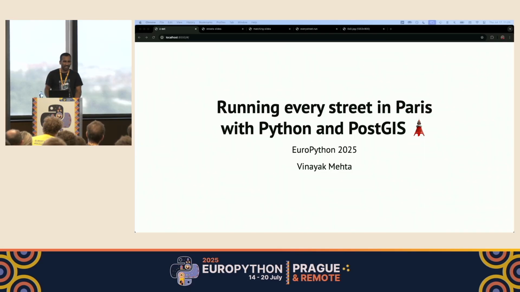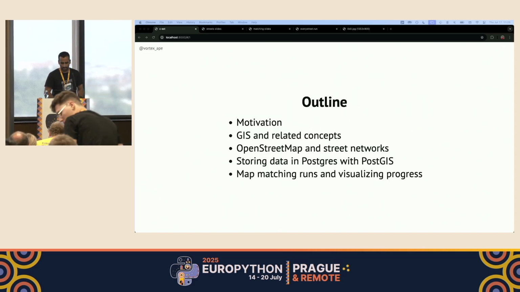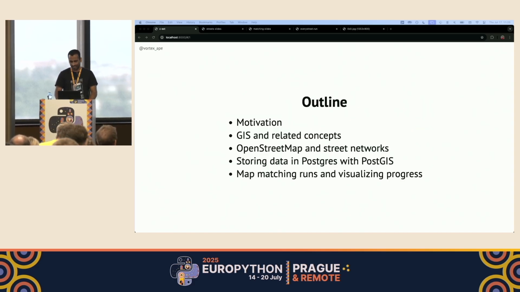I'm Vinayak, and today I'll talk to you about my project to run every street in Paris. So this is the general outline. I'll talk about my motivation to do something like this.